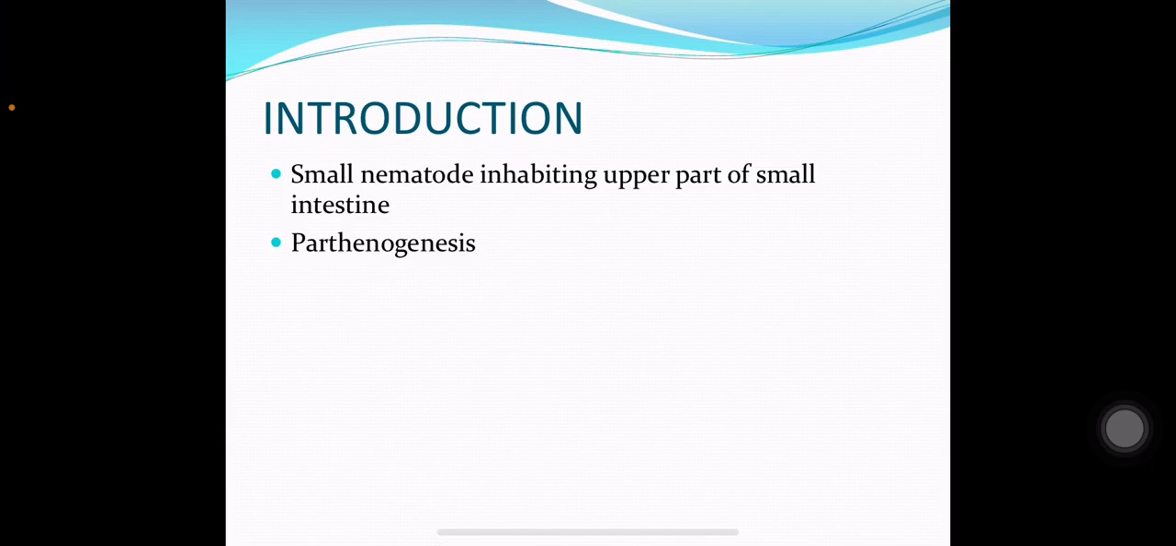Introduction: it is a small nematode which inhabits the upper part of the small intestine of man, and there is a property known as parthenogenesis which is observed in Strongyloides stercoralis. Parthenogenesis means that the female worm can reproduce on her own without the help of the male worm. This property is known as parthenogenesis and it is observed in Strongyloides stercoralis.